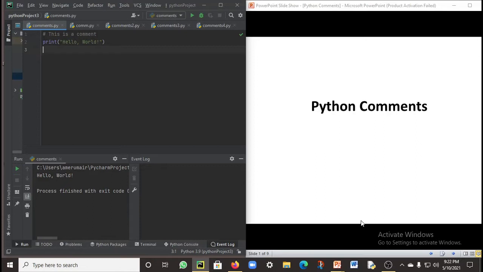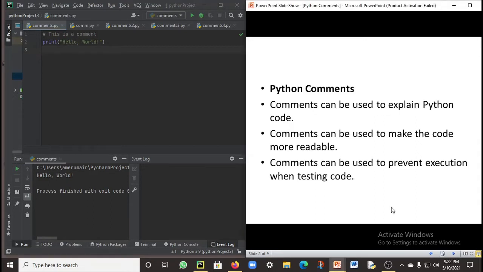Firstly, let's see about Python comments. So what are Python comments? Comments can be used to explain Python code. Comments can be used to make the code more readable. Comments can be used to prevent execution when testing code. Comments don't have anything to do with your code.